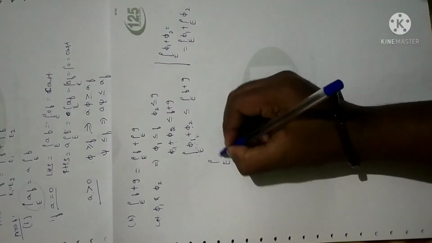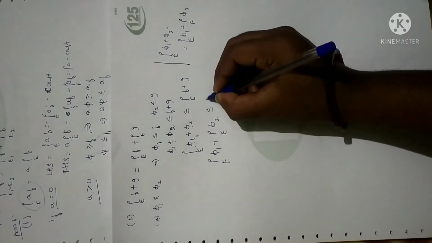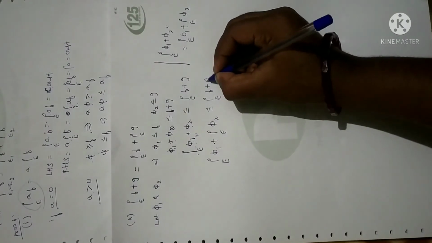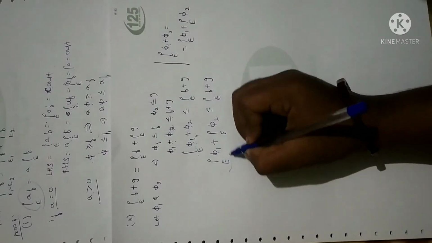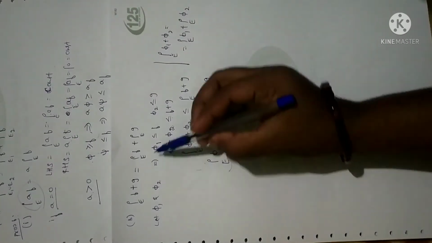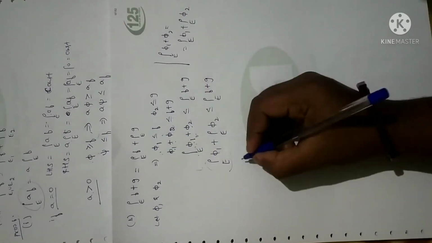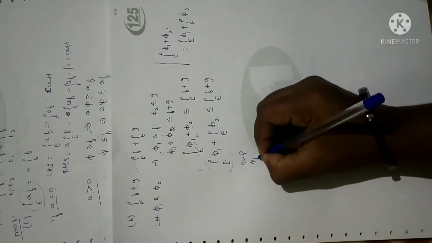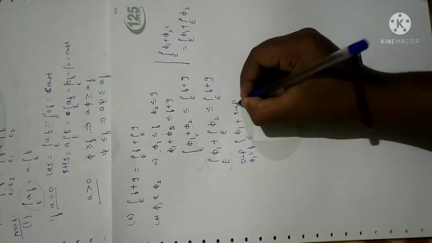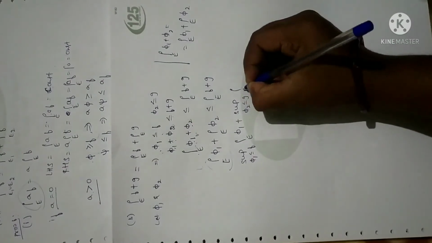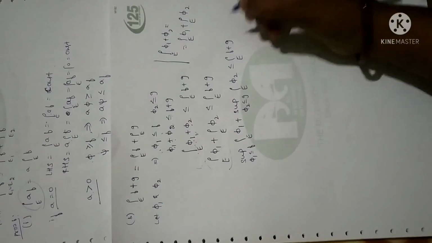Thereby, by the theorem, I can write directly: integral over e of pi1 plus integral over e of pi2 is less than or equal to integral over e of f plus g, right? Now let me take the supremum over all the pi1s. Because pi1 is less than or equal to f, we are taking a supremum for pi1. So let me take the supremum of all the pi1s below f: integral over e of pi1 plus the supremum of all the pi2s less than or equal to g, integral over e of pi2, which is less than or equal to integral over e of f plus g.